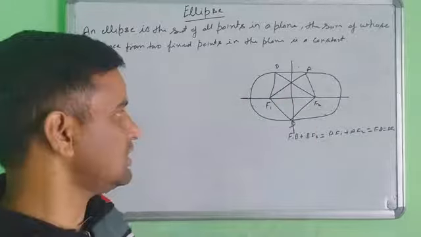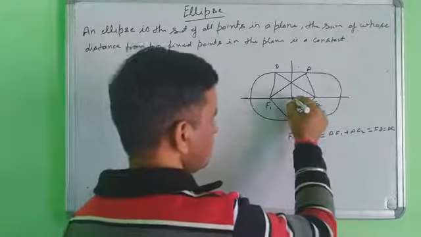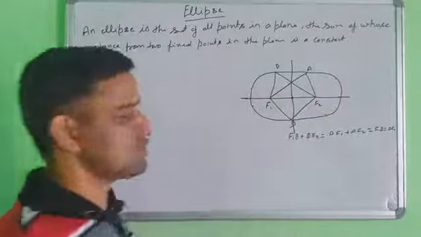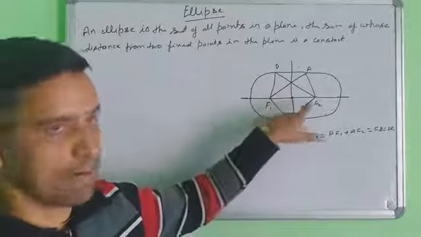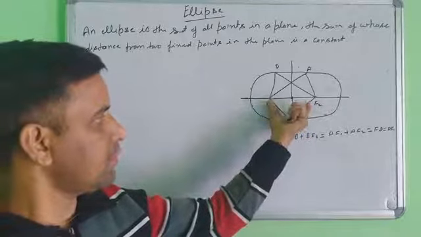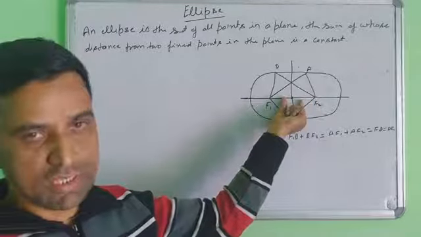The midpoint of F1 F2 is called the center of the ellipse.